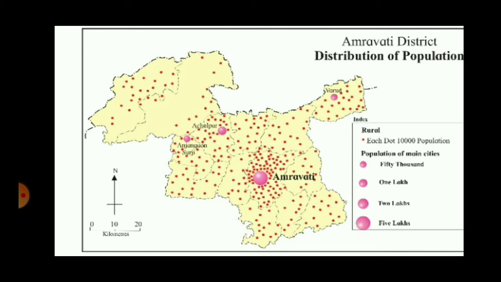And which part of the map shows sparse distribution of population? You will say the northwestern part of the map shows sparse distribution of population. Many questions can be framed on this particular map, but these are your textual questions. So you have understood what the dot method is.